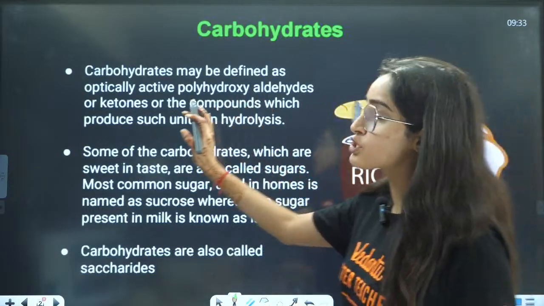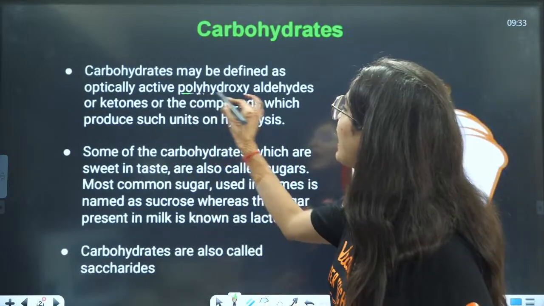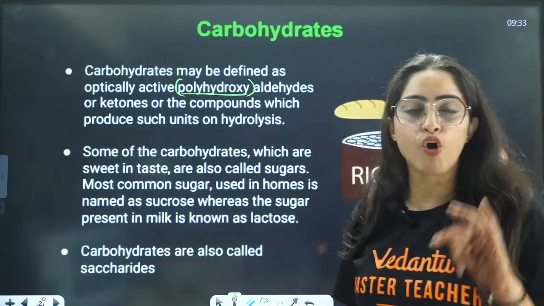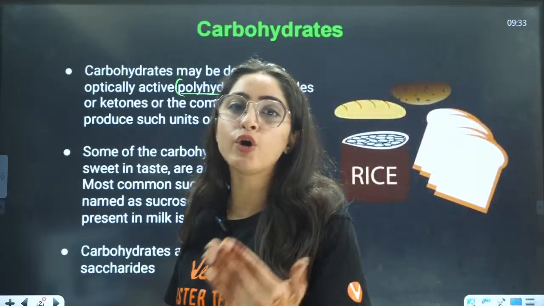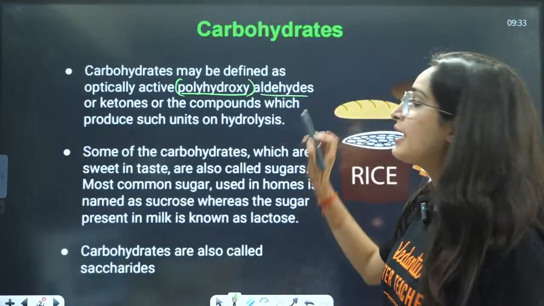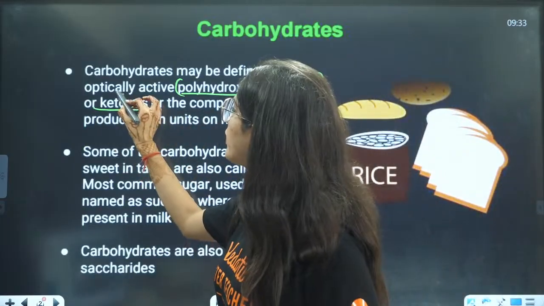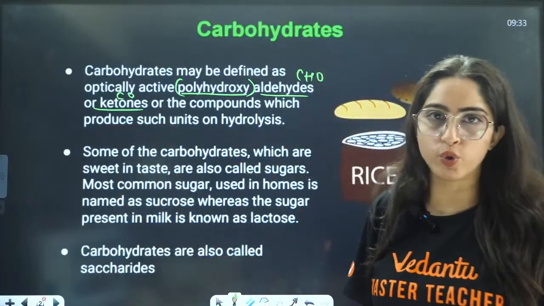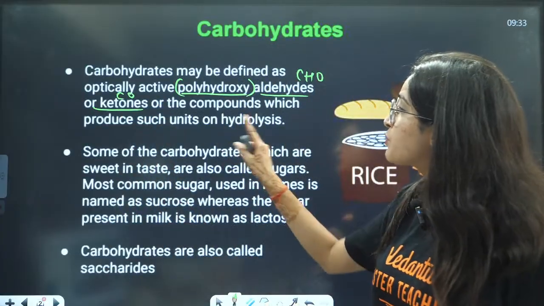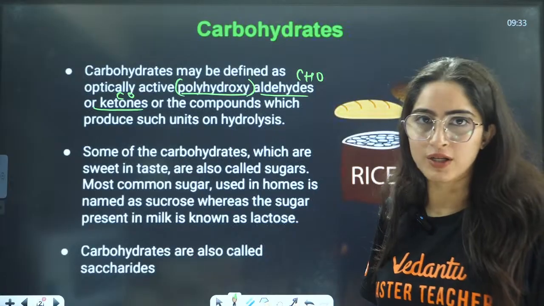Carbohydrates may be defined as optically active polyhydroxy aldehydes or ketones, or the compounds which produce such units on hydrolysis, right? Polyhydroxy means more than one OH group is present. Aldehyde means it will have the aldehyde CHO group, or ketonic group, that is the C double bond O group.